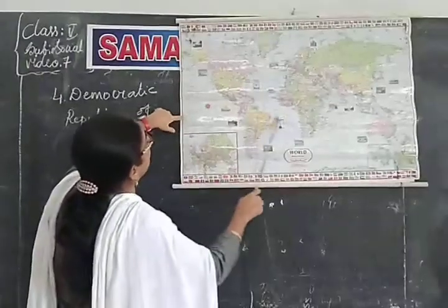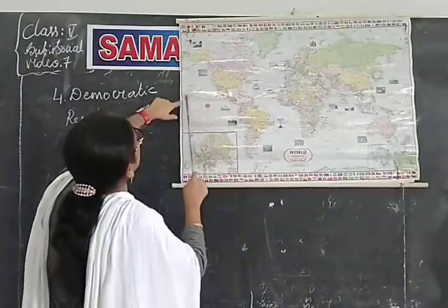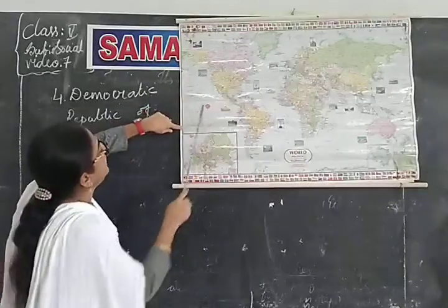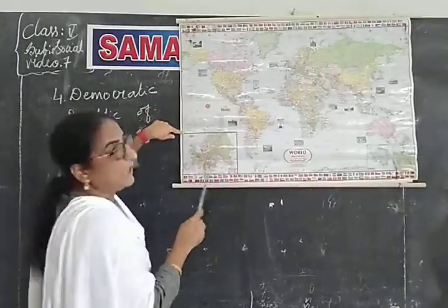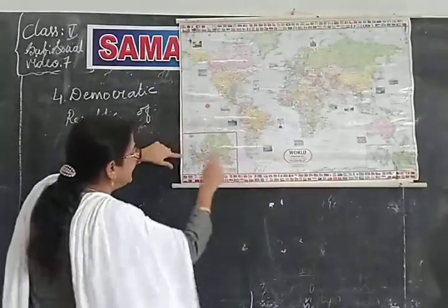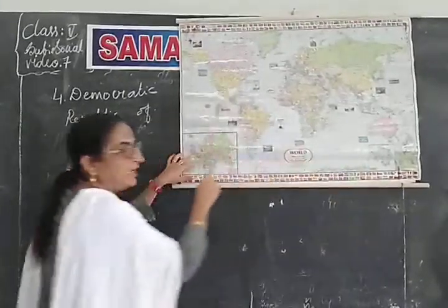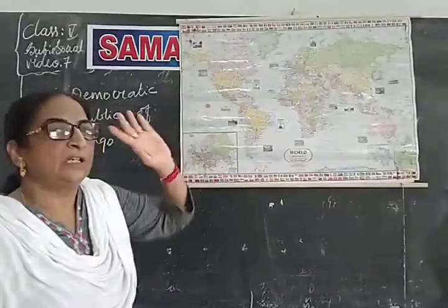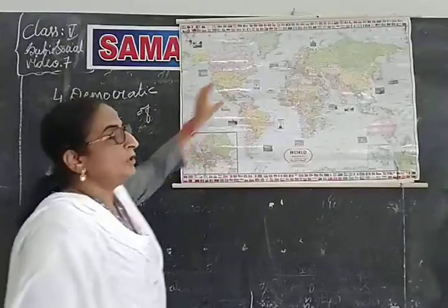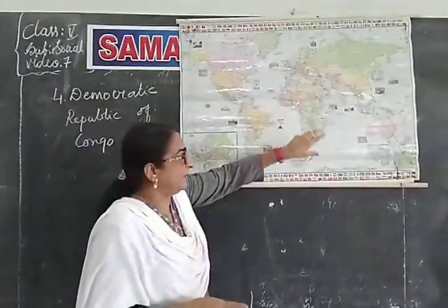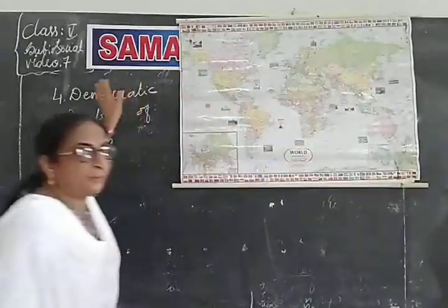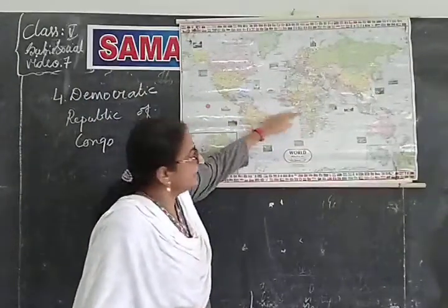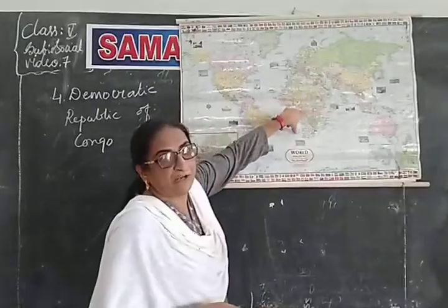Say this is the equatorial region. 0 degree equator, 23.5 degree north latitude, Tropic of Cancer, 23.5 degree south latitude, Tropic of Capricorn. So in this belt, whichever countries come under this belt, they experience the equatorial type of climate. So, to study the equatorial type of climate, they have chosen Democratic Republic of Congo, which is in Central Africa. So, this is that country, isn't it?